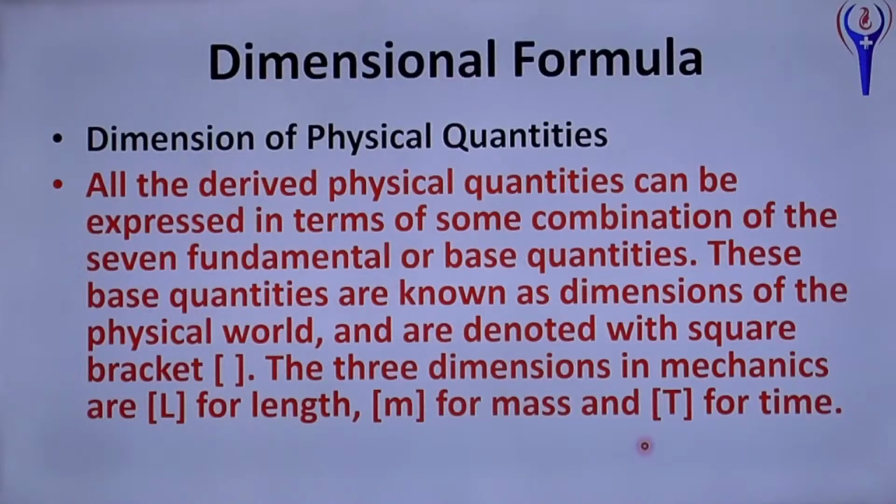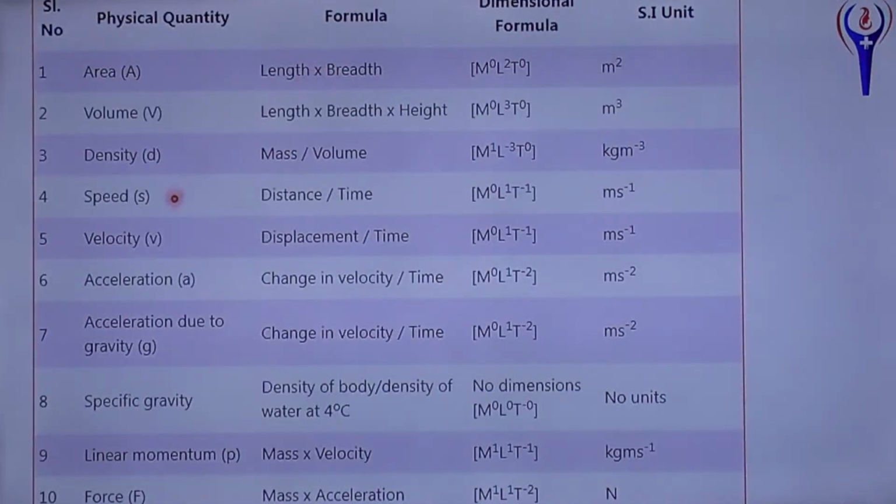The 3 dimensions in mechanics are L for length, capital M for mass, and T for time. Some other physical quantity dimensional formulas with SI unit: area, length into breadth, M power 0 L square T power 0, SI unit meter square.